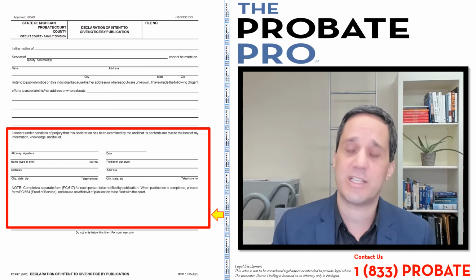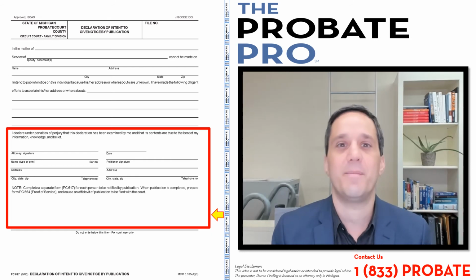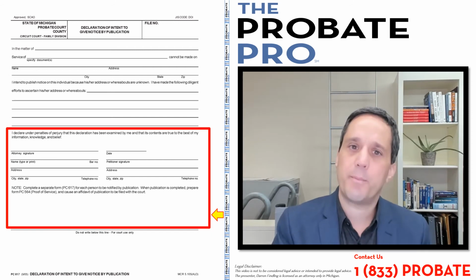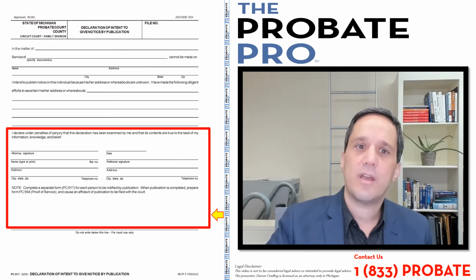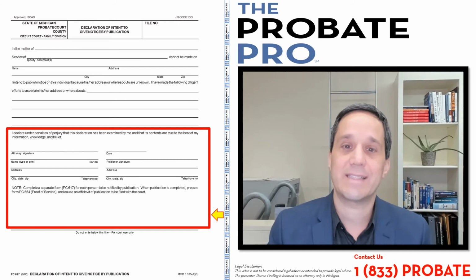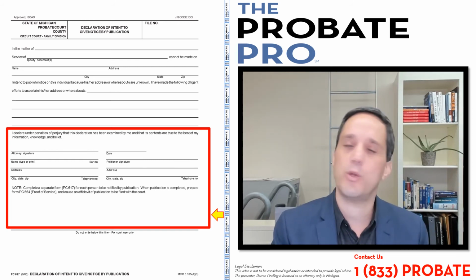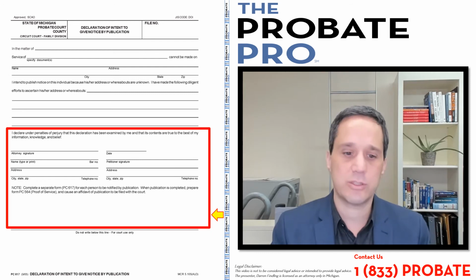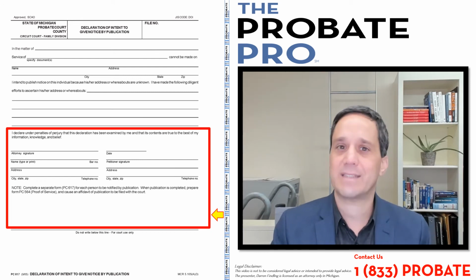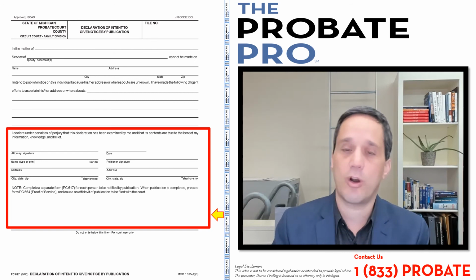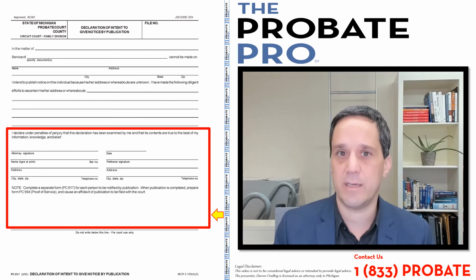And in my experience, very few, if anybody, ever would do that. So again, it's really important to give notice through means that it is likely that the person or persons will receive before you ever do a publication. So again, this is a process of last resort when the whereabouts of that individual are unknown or unascertainable.